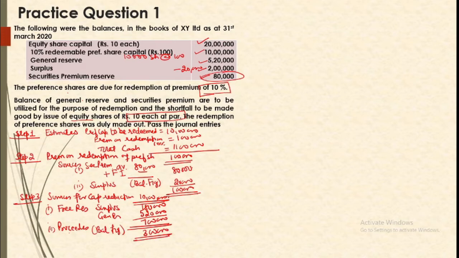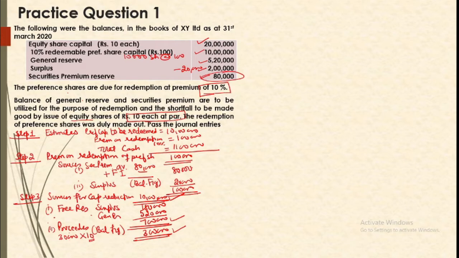For a total of 10 lakh, 7 lakh is the first source, second is 3 lakh balancing figure. Now herein we are to record the number of shares. So you will be having 30,000 shares of 10 rupees each. Because share is of 10 rupees, total is going to be 3 lakh. So 30,000 into 10. Even if your shares are at premium, proceeds are still 10 rupees. So we will be taking the number on the basis of proceeds.